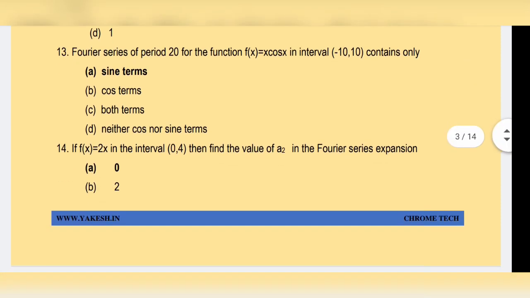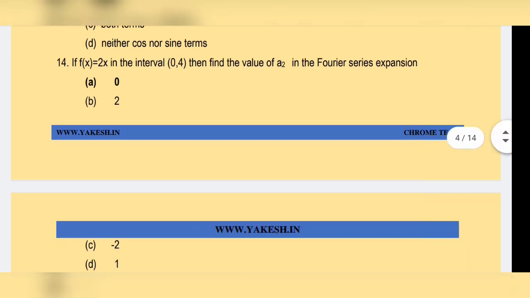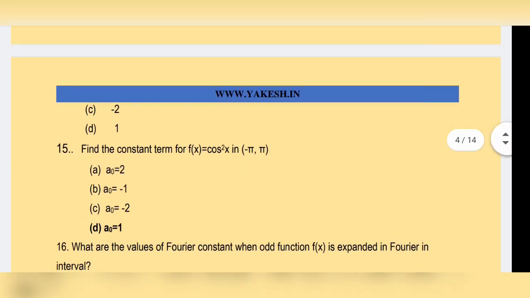Fourier series of period 20 for the function f of x equal to x cos x in interval minus 10 comma 10 contains only sine terms. If f of x equal to 2x in the interval 0 comma 4, then find the value of a2 in Fourier series expansion. Option A, 0 is the correct answer.